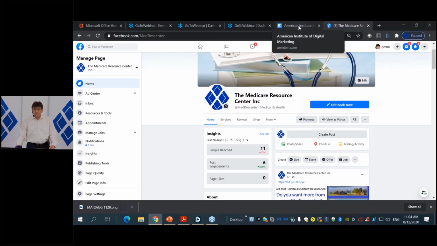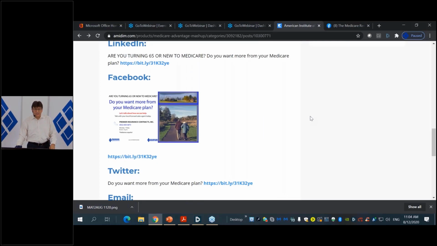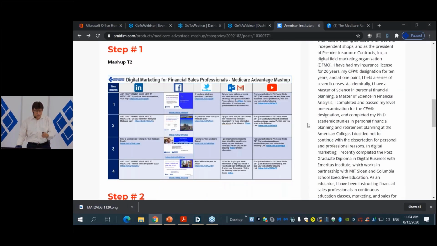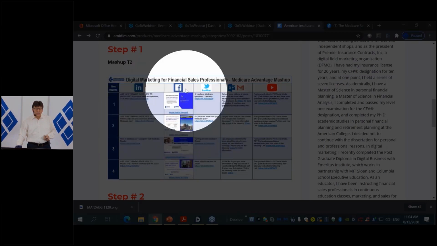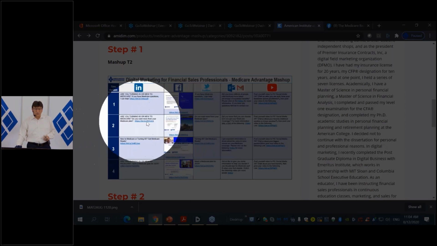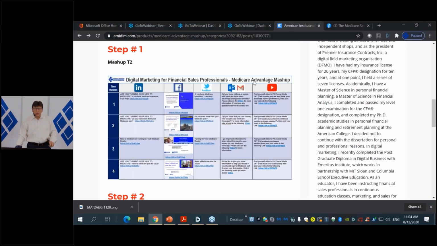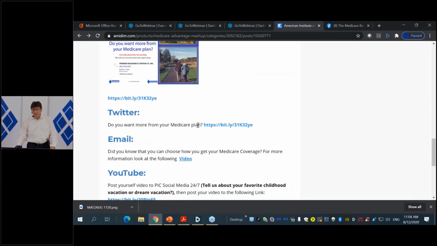So let me go back to the Amidim account, and let's see where we are in the process. So we already executed time horizon number 2 for LinkedIn, and we already executed time horizon number 2 for Facebook. Now we're going to execute time horizon number 2 with Twitter. So that's what we're going to do now. Let me go to my Amidim instructions, and I'm going to look into the Twitter account, and basically, again, the same image with a message.